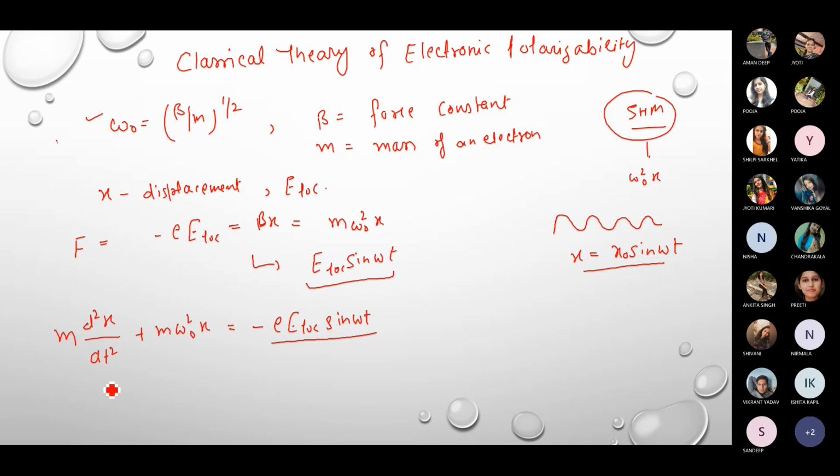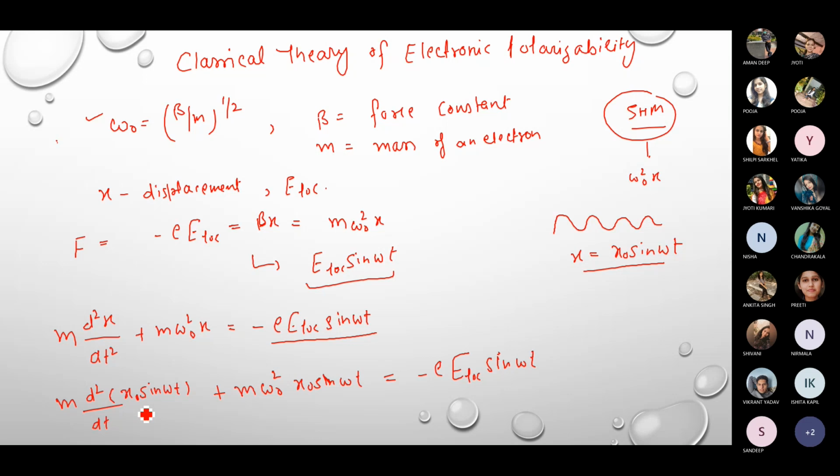So we can just substitute the value of x over here: m d2 by dt square of x naught sine omega t, plus m omega naught square x naught sine omega t, which is equal to minus E local sine omega t.